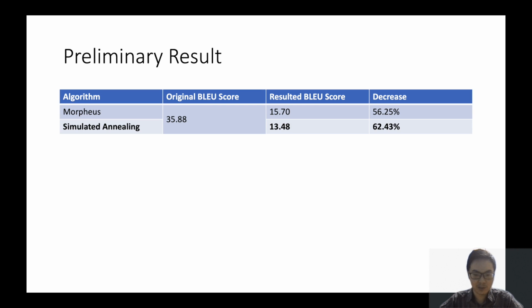Finally, I'd like to report a preliminary experiment result where I compared the two algorithms. Simulated annealing is better in this experiment by 6%, but it's still preliminary and there are still a lot more experiments to conduct to statistically infer that it is better.